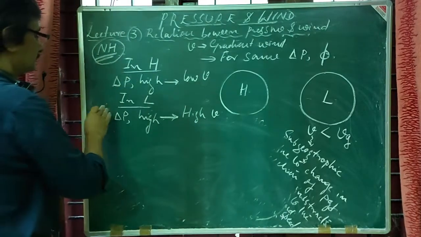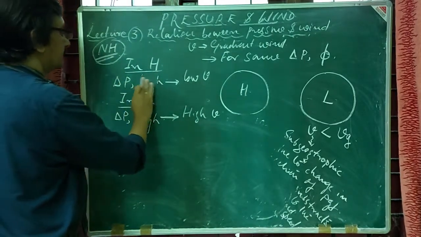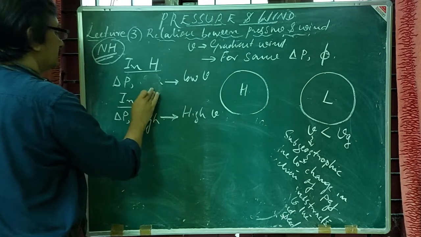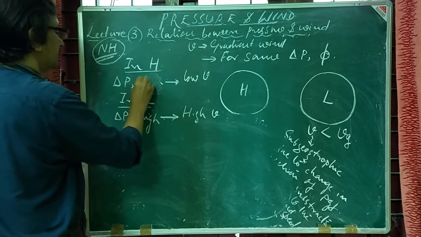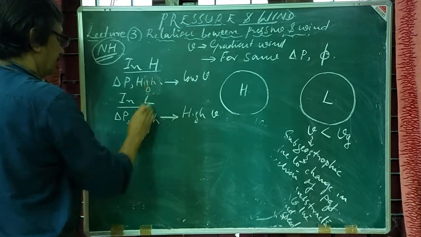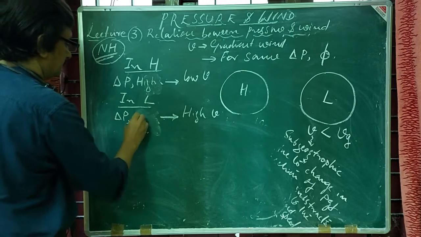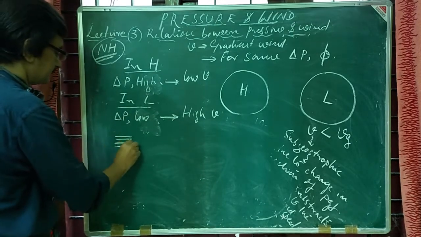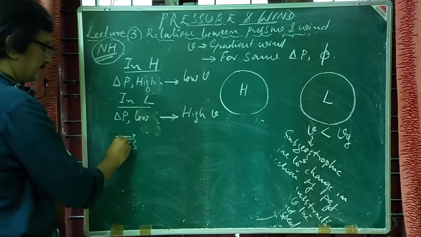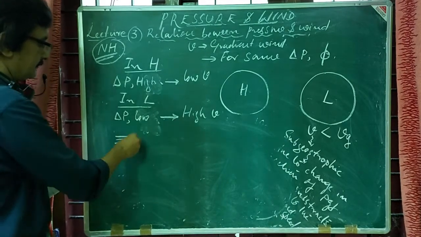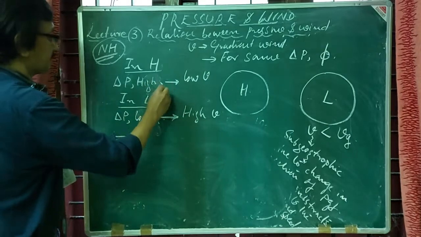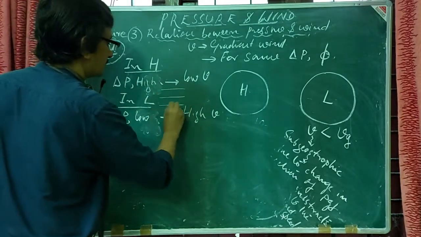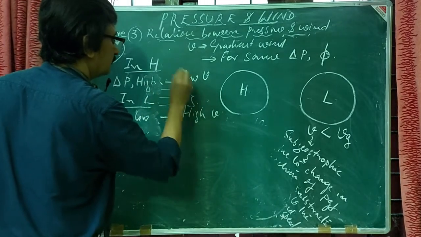Here the isobar distances are very small, but whereas here the isobaric distances are more.